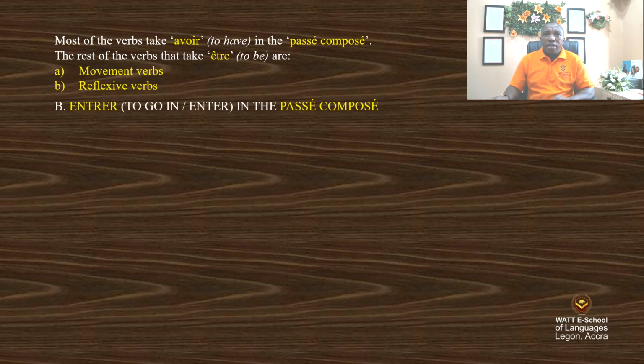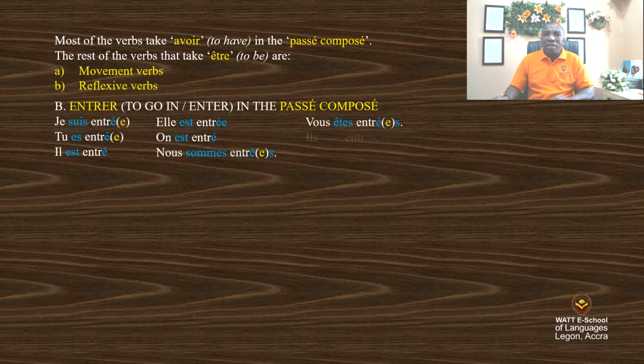Entrer, to go in, to enter, in the passé composé. Je suis entré, tu es entré, il est entré, elle est entrée, on est entré, nous sommes entrés, vous êtes entrés, ils sont entrés, elles sont entrées. Let's have a look at je suis entré. You can see the e in brackets. It means that when the person talking is a female, you just remove the brackets and add the e to entré. So the past participle agrees in gender and number with the subject pronoun. The same for the rest, but elle est entrée is straight feminine, that's why the e is added. You can't put it in brackets.